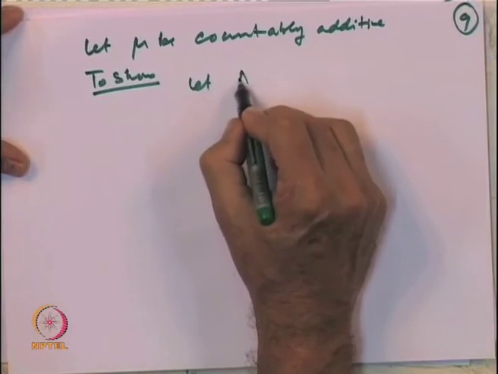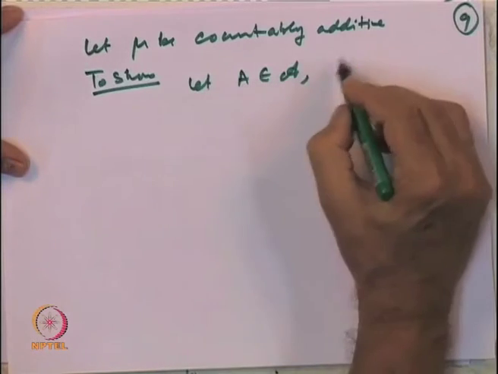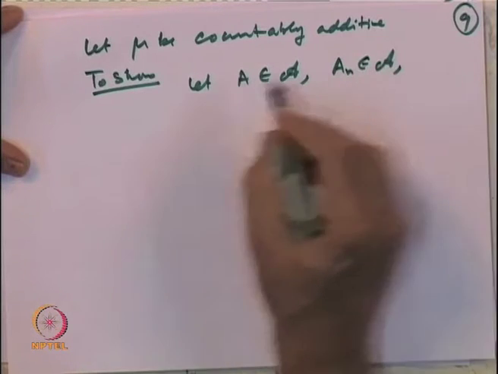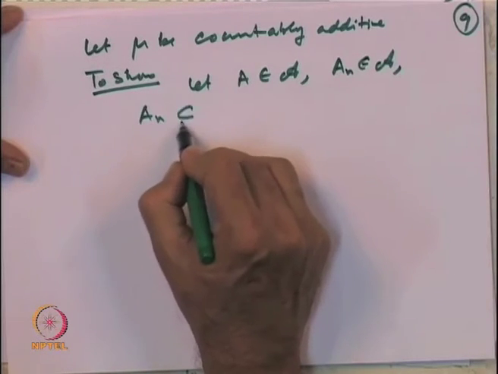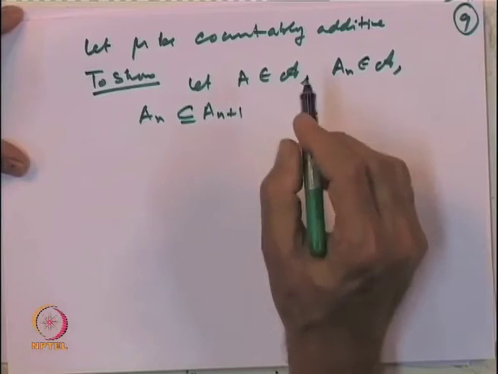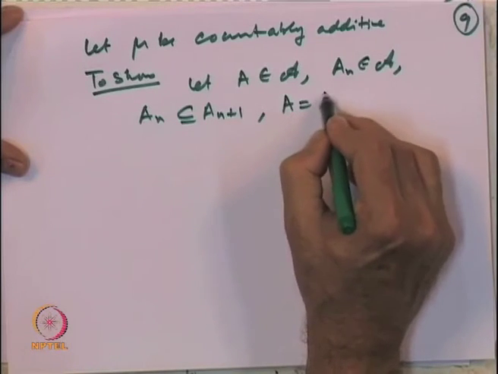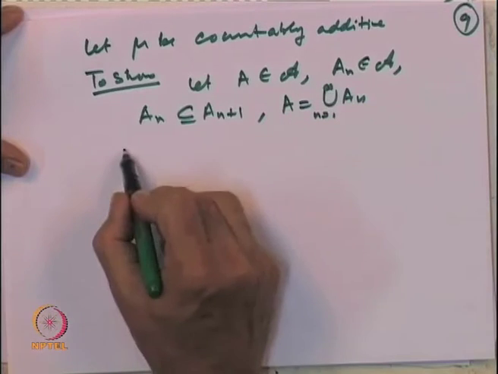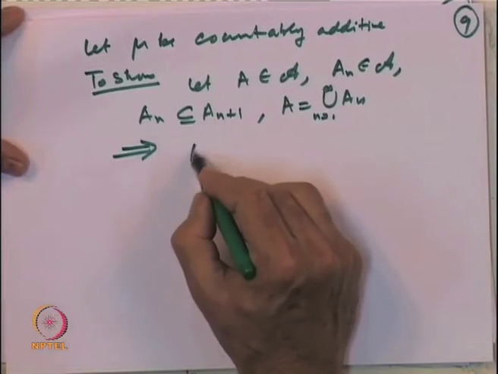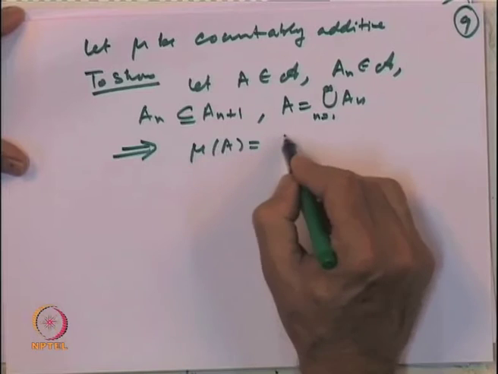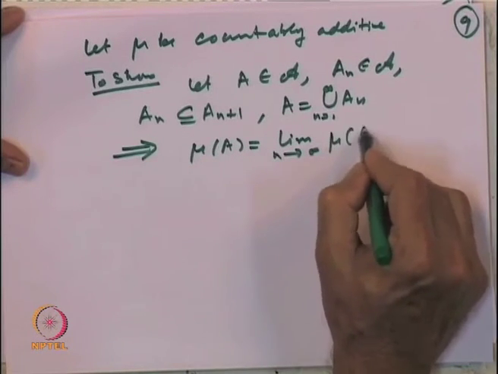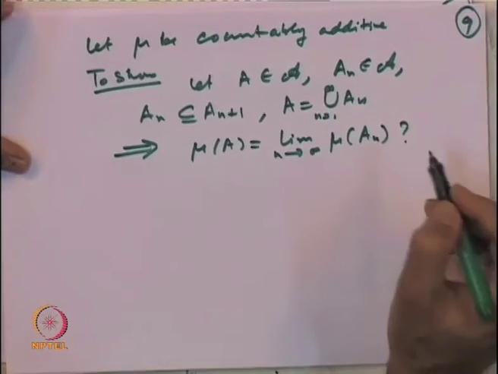Let us take a set A belonging to the algebra, and a sequence A n's belonging to the algebra such that A n is a subset of A n plus 1 and A is equal to the union of A n's. We should show that mu of A is equal to the limit as n goes to infinity of mu of A n's. So, that is what is to be shown.